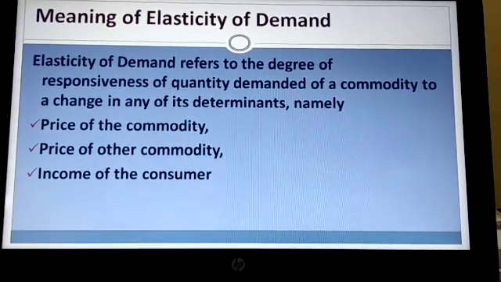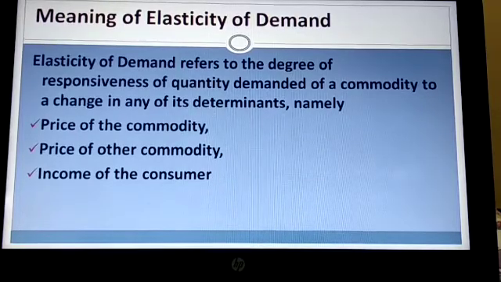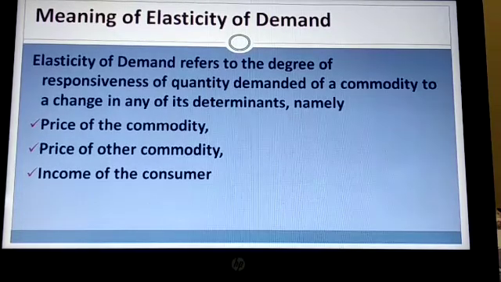So when you study the chapter elasticity of demand, you are studying the responsiveness, or how the quantity reacts to the change in any of these three. Suppose I take an example. Suppose the price changes by 10% and the demand changes by 80%.